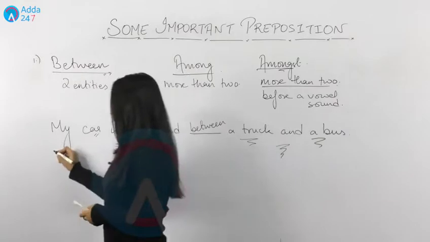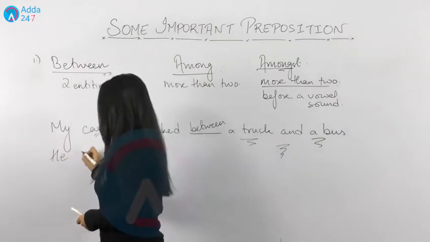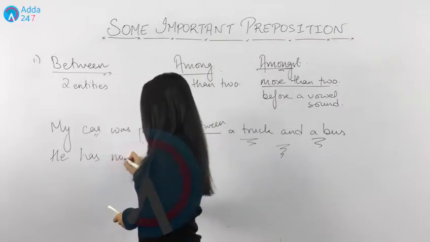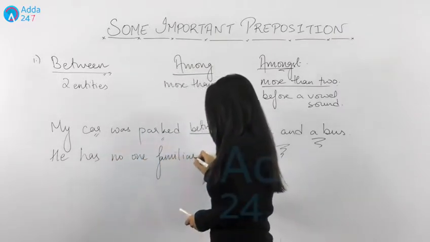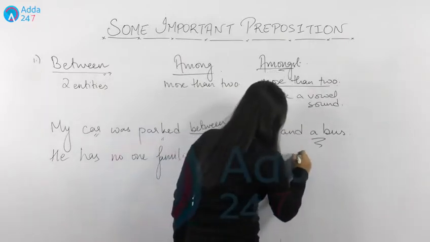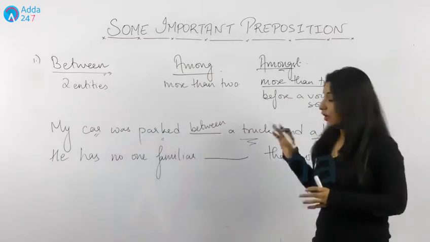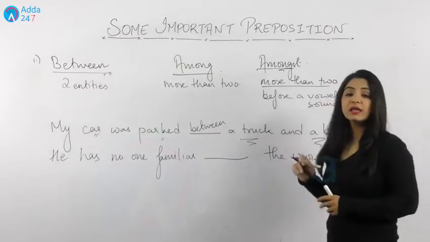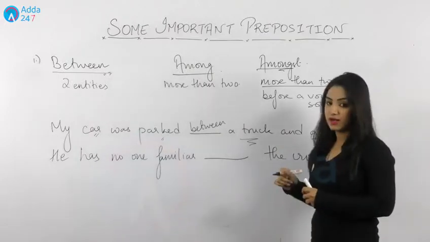If I want to say, he has no one familiar dash the crowd. Now what does this mean? A lot of people were there, but he has no one familiar, which means he didn't know anyone.